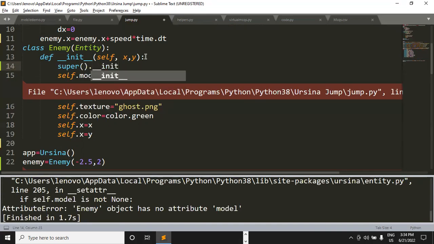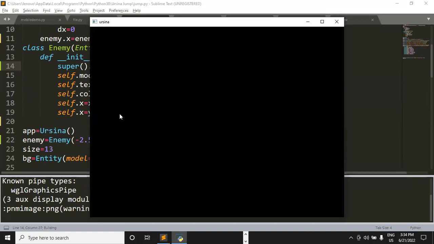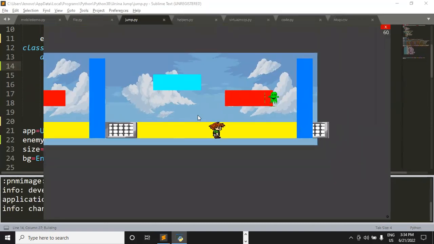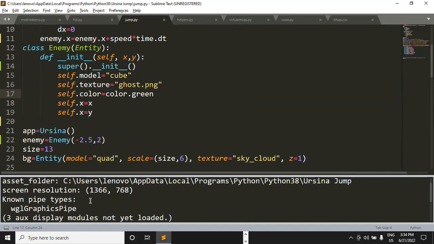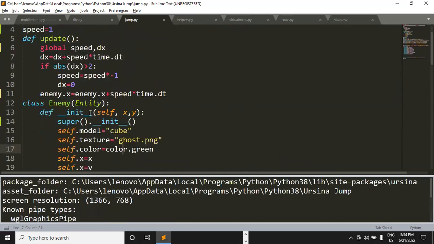If you are getting an error like this, you can simply use this super function. Let me save the changes and run the code. See, it's working now. But I am not able to move my player. Why is it not moving? Let me comment it out first.